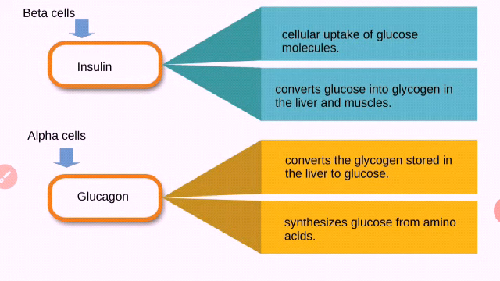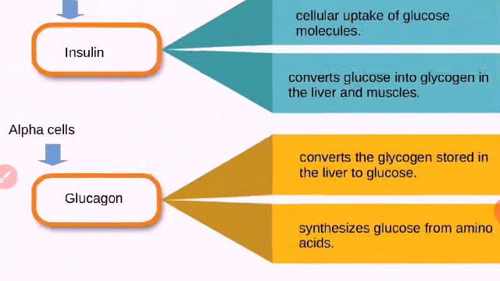Then insulin. The main function of insulin is cellular uptake of glucose molecules. Then it converts glucose into glycogen in the liver and muscles. This is the function of insulin. Then alpha cell produces glucagon.